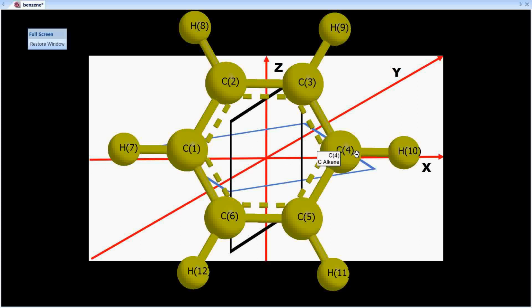C1 and C4 are two oppositely placed carbon atoms. When I rotate this, you will see that at an angle of 180, the position which is right now occupied by C6 will be occupied by C2. In the same way, the positions of C5 and C3 will be interchanged, whereas the atoms C1 and C4 will maintain their position.